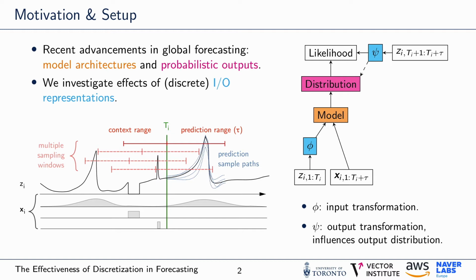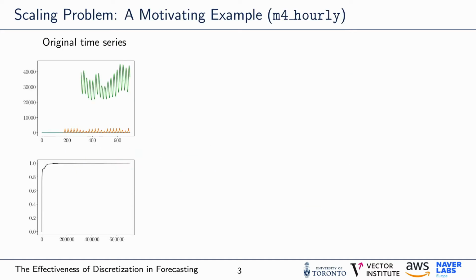Now, to motivate why we felt that this was an interesting issue to dig deeper into, let's first take a look at one of the main challenges forecasters encounter when training global models, which was one of the main drivers behind this work. And that is the scaling problem. On the left, you can see a plot of 3 randomly chosen time series from the M4 hourly dataset. You can already see that their scales vary widely, with the green pattern being clearly visible, while the blue time series appears like a flat line.